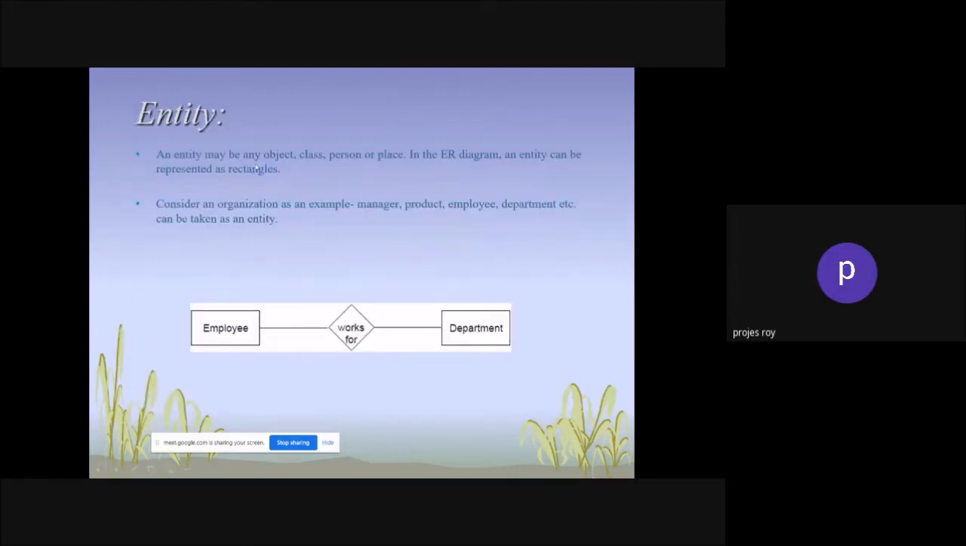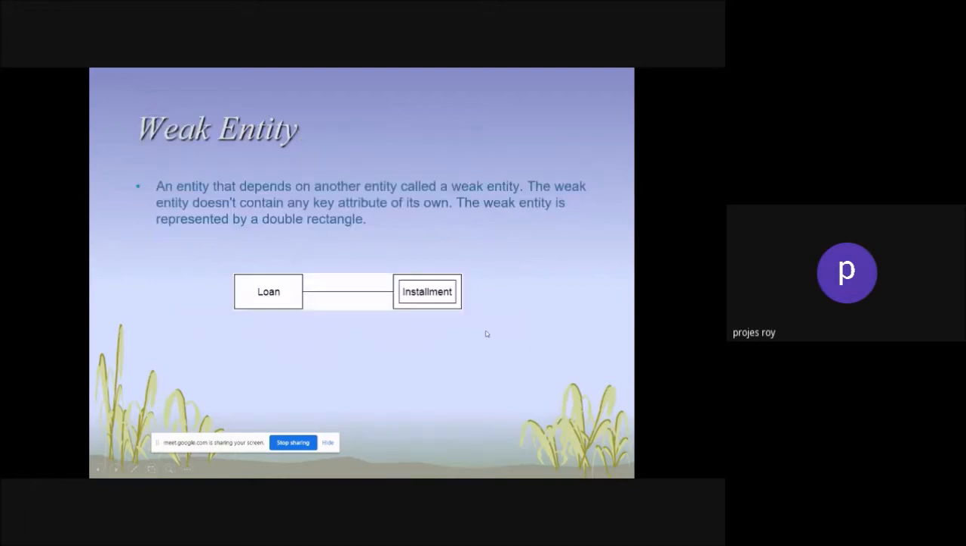The entity may be any object, class, person, or place. In the ER diagram, an entity is represented as a rectangle. Consider an organization as an example. Manager, product, employee, department, etc. can be taken as entities. Employee, work, department. This is an entity.